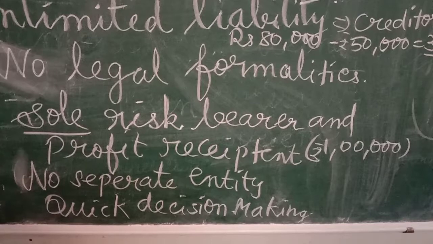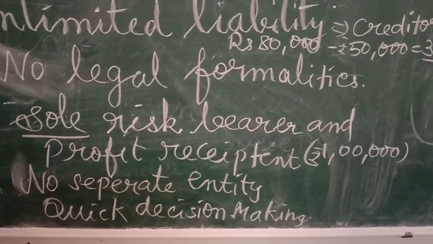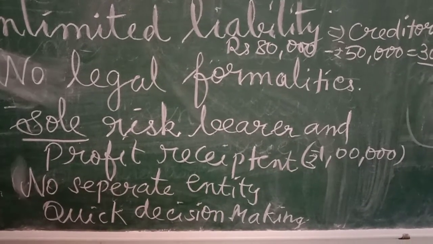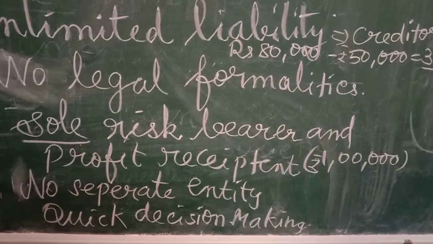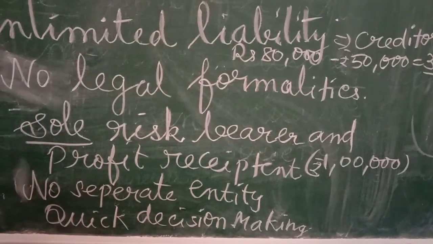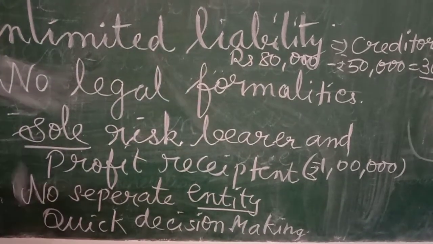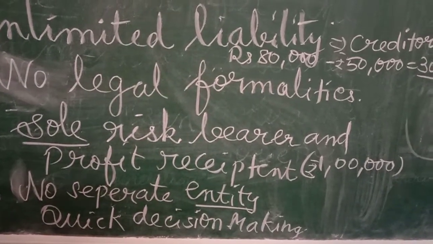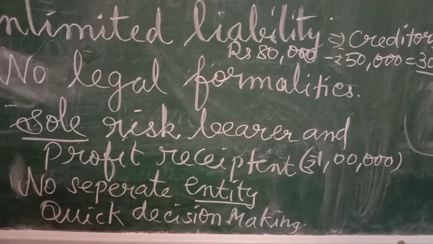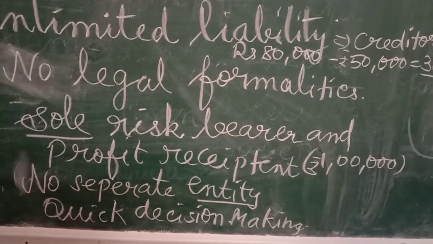Next one is no separate entity. Entity means, you have already studied, isn't it? In accounts we study entity as the business premises. Here the owner and the business concern are not different.